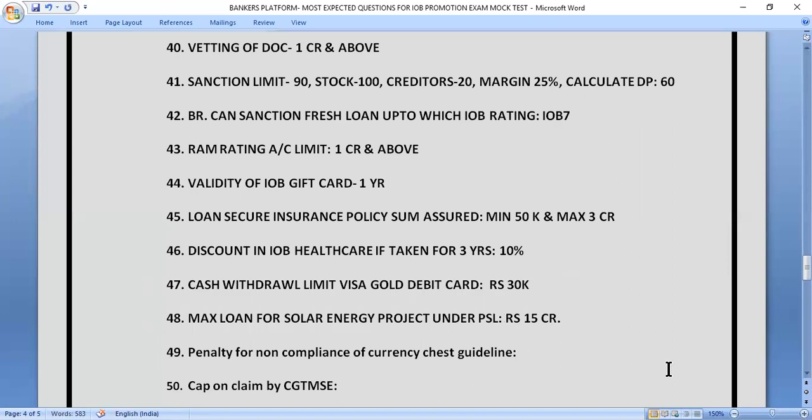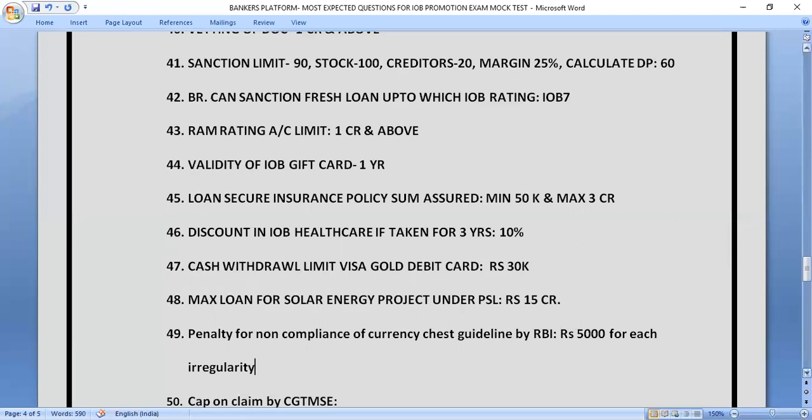Our next question is, what is the penalty for non-compliance of currency chest guideline by RBI? So how much penalty will be there? So the penalty is of rupees 5,000 for each irregularity. So 5,000 rupees for each irregularity is the penalty for non-compliance of currency chest guideline.